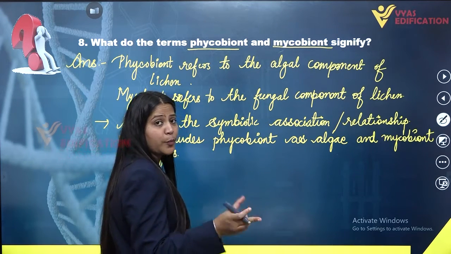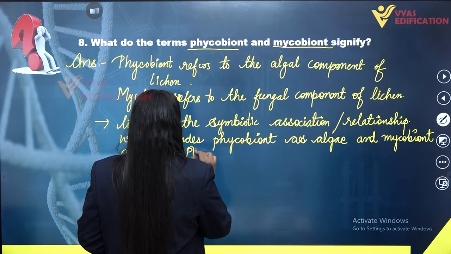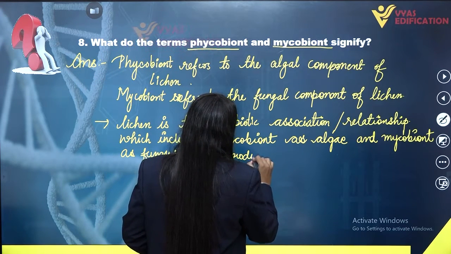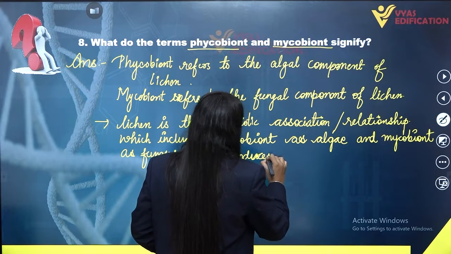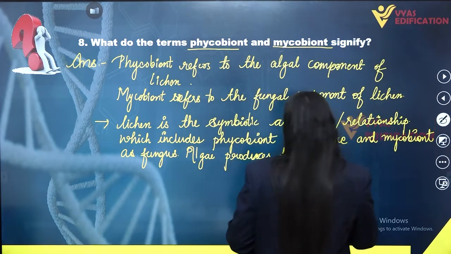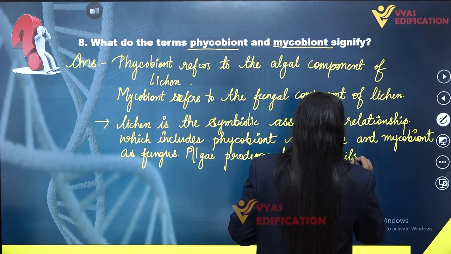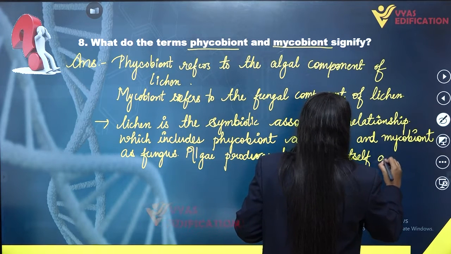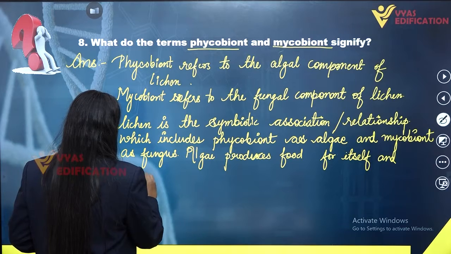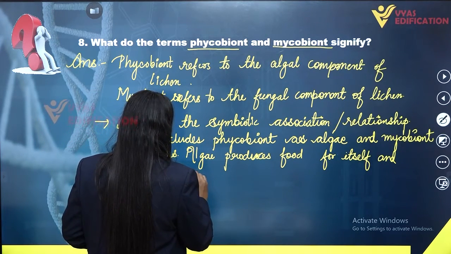In this symbiotic association, the algae synthesizes food for itself and for the fungus as well. On the other hand, what does fungus do?